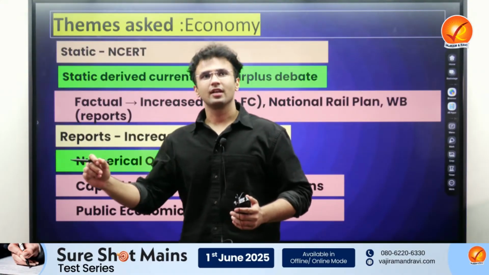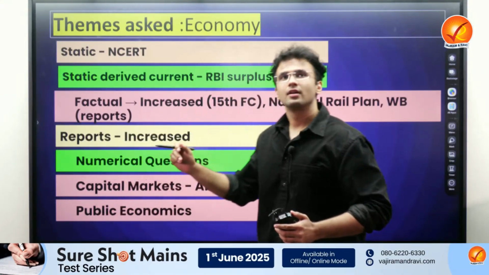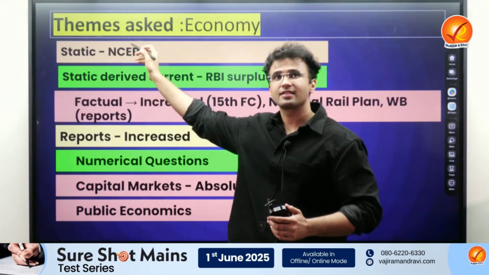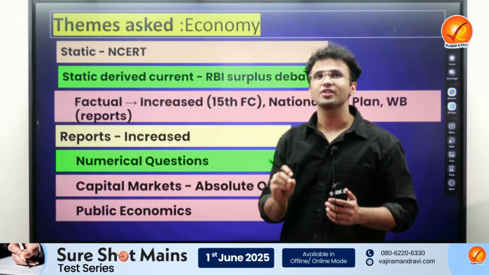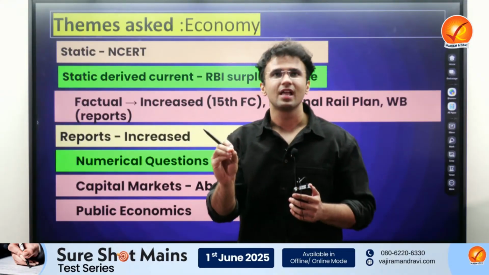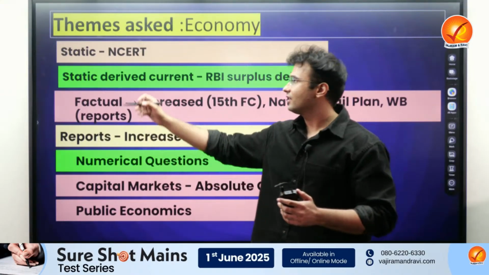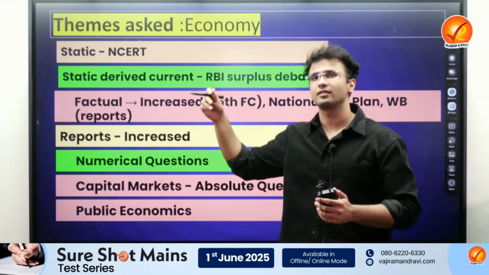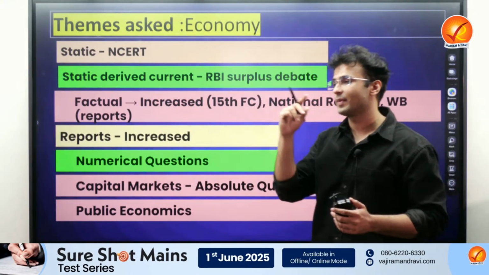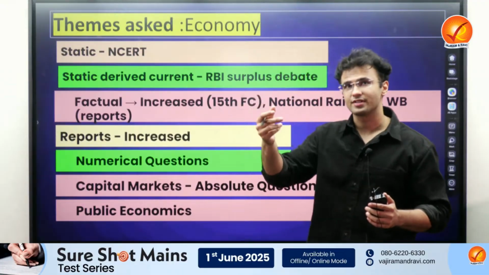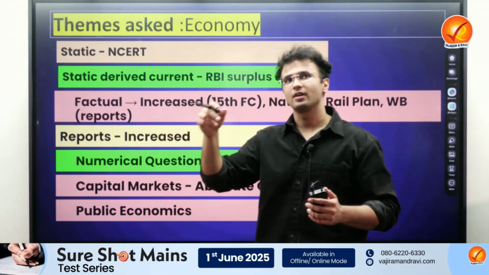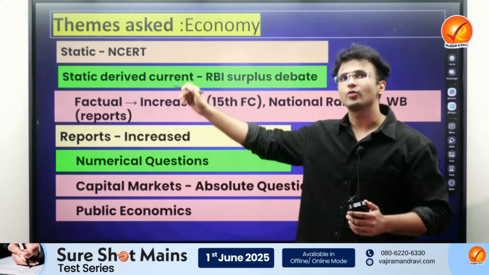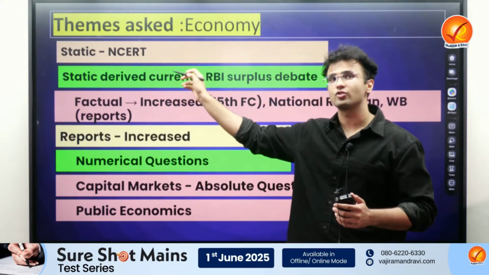The major theme in the economy is that the static weightage has increased, and the static has to be prepared from your standard NCERTs first of all, and any other source. Then there is another component, which is static derived current. There was a debate that the government wants the RBI surplus, and it has been constantly in the news for around two to three years. So that question shows that static derived current is also important.